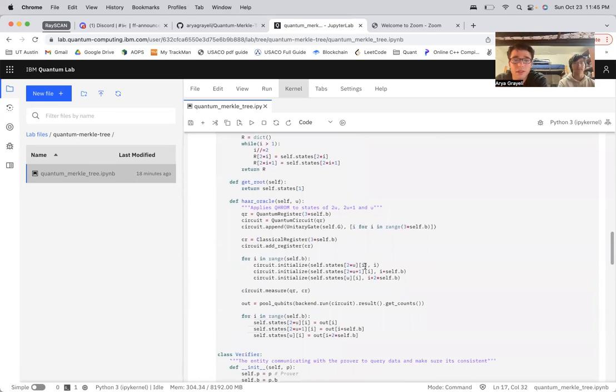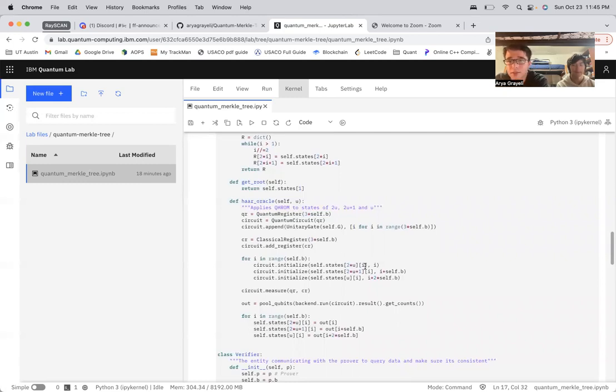So this Haar oracle method, all it does is apply the Haar random oracle model onto the inputted qubits. So it'll first take a quantum register and send that into our quantum circuit, then apply the unitary gate that's representing the Haar model, that's the Haar matrix that we pre-computed for size n.